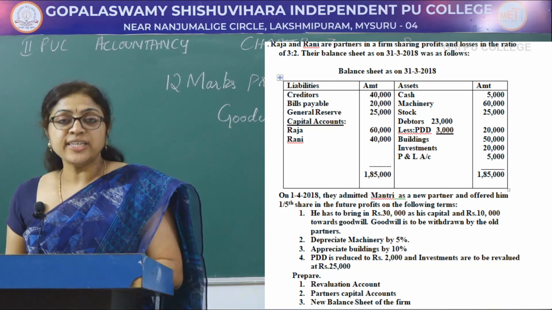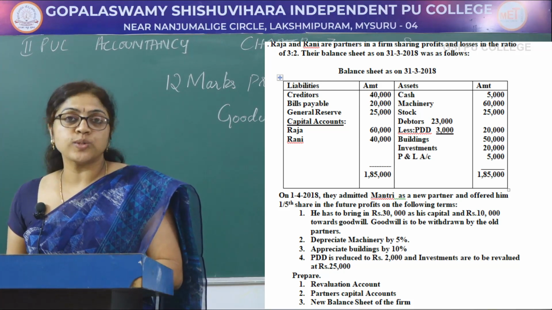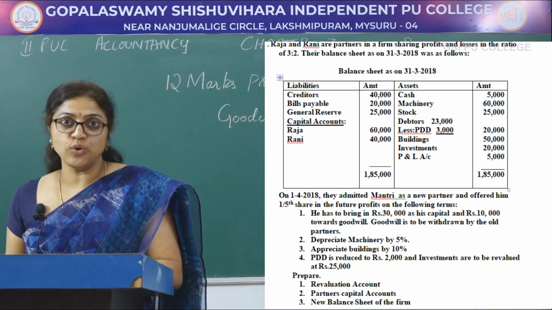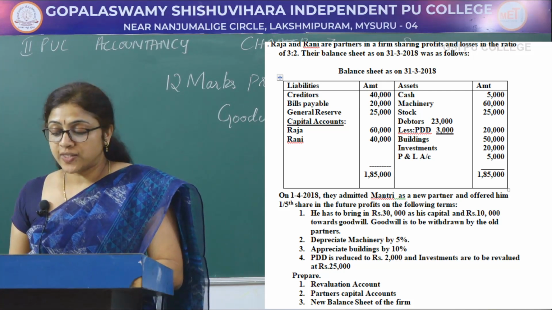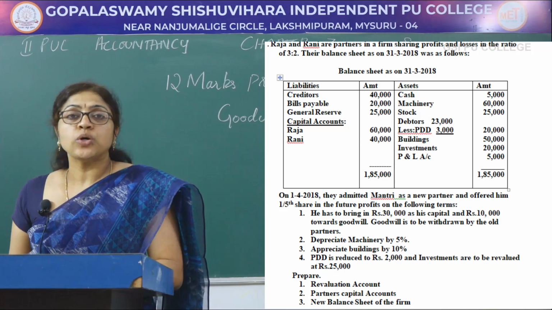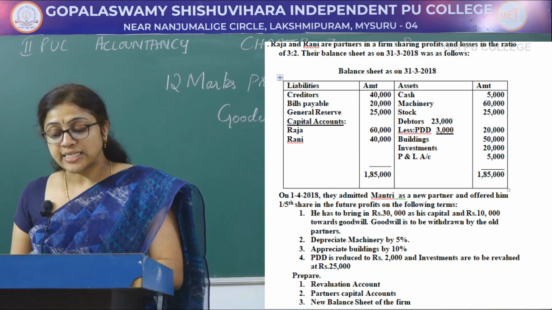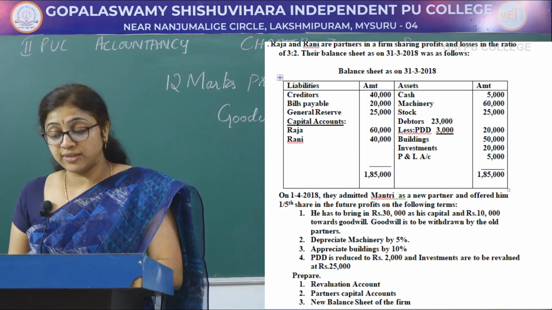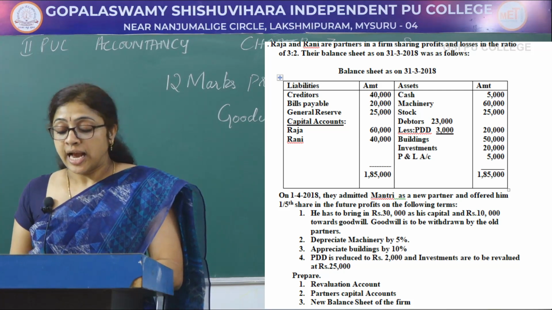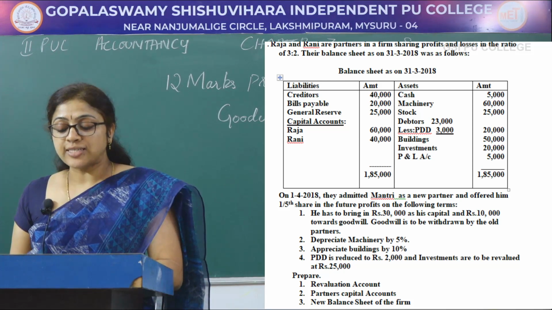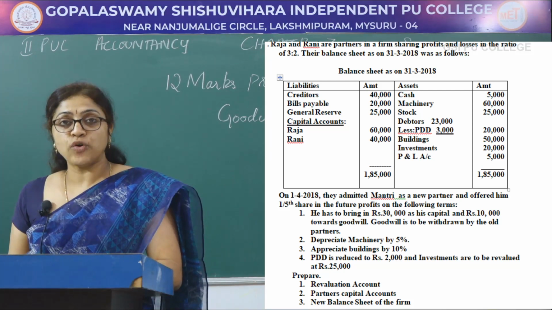Their balance sheet as on 31st March 2018 was as follows. On the liability side, creditors 40,000, bills payable 20,000, general reserve 25,000 and capitals of Raja 60,000, Rani 40,000.